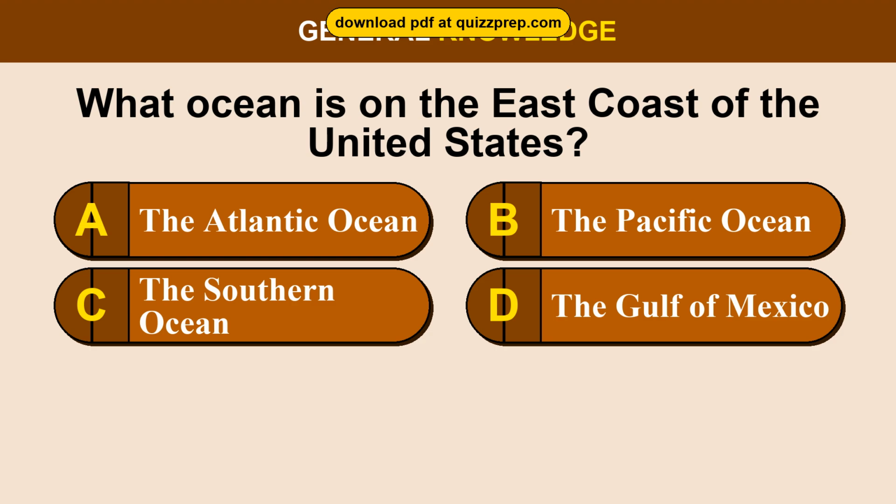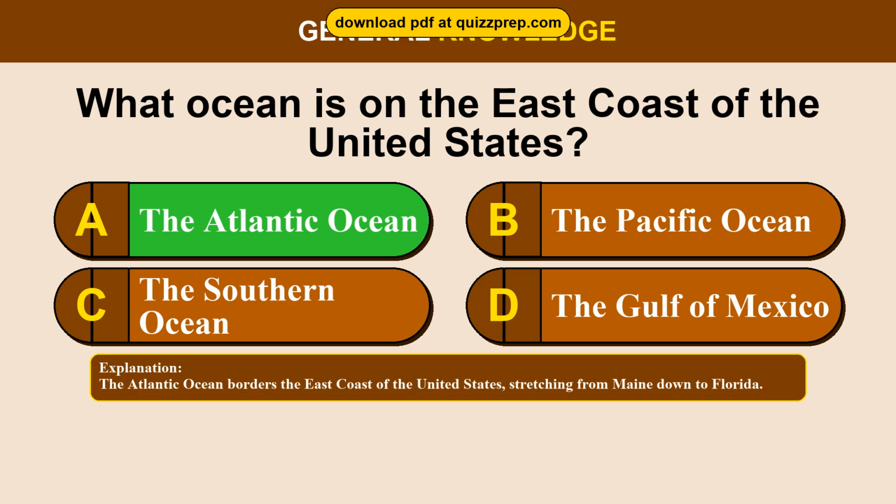Question 24. What ocean is on the east coast of the United States? Option A, the Atlantic Ocean. Option B, the Pacific Ocean. Option C, the Southern Ocean. Option D, the Gulf of Mexico. The correct answer is option A, the Atlantic Ocean. The Atlantic Ocean borders the east coast of the United States, stretching from Maine down to Florida.